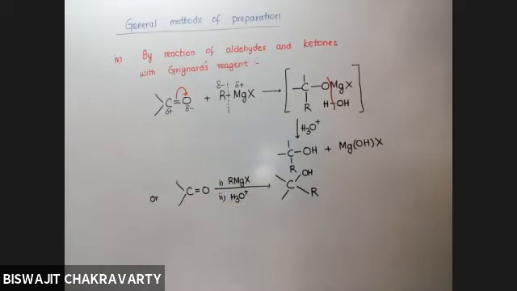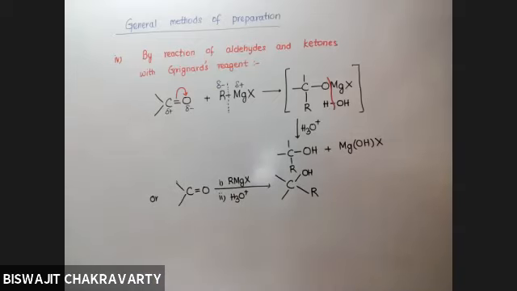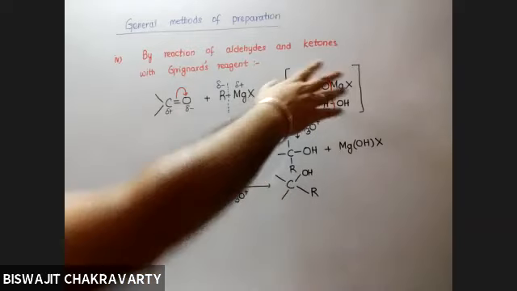They are not undergoing any change. The C double bond O converts to C single bond OH, thereby opening up one valency for carbon, which is taken by the alkyl group coming from the Grignard's reagent. This is the gist of the two-step process.